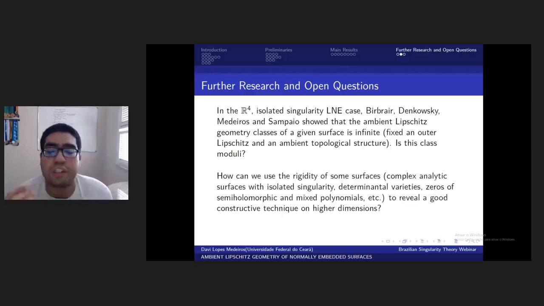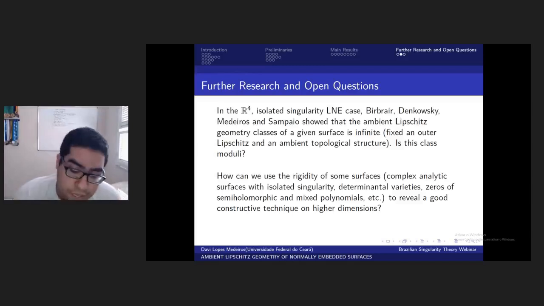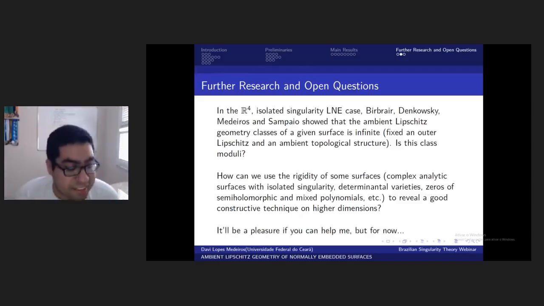And how can we use the rigidity of some surfaces, that means complex analytic surfaces with isolated singularity, which is a subject that I'm studying at this moment, determinantal varieties that I hope to study soon, zeros of semi-holomorphic and mixed polynomials, and so on? How can we use the rigidity of some surfaces to reveal a good constructive technique in higher dimensions, okay? We need more tools to make an analysis of these. But for now, it's a pleasure if you can help me. I will be very grateful.